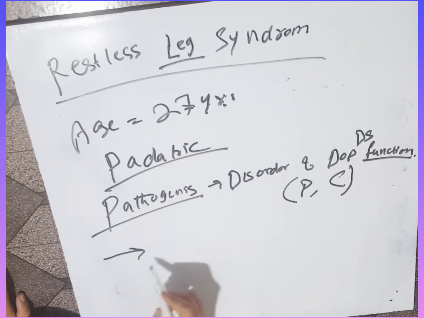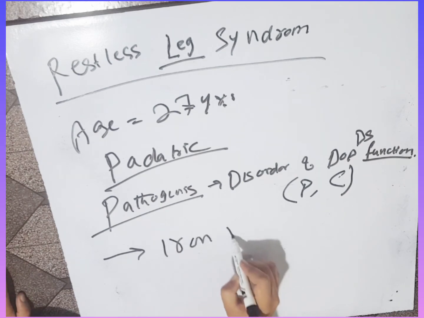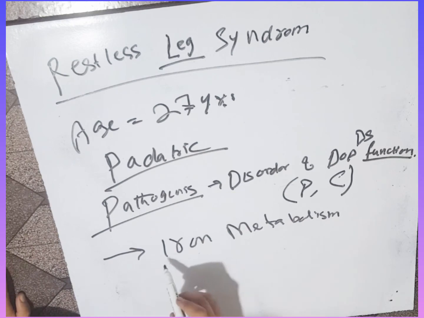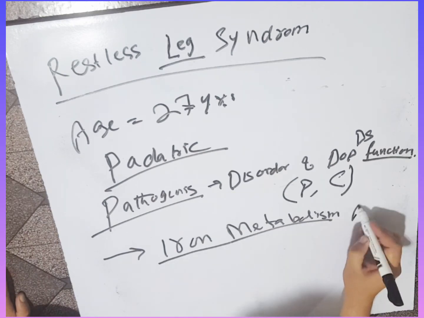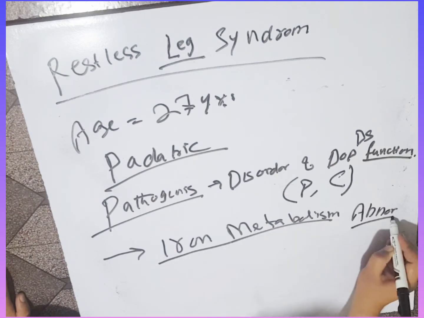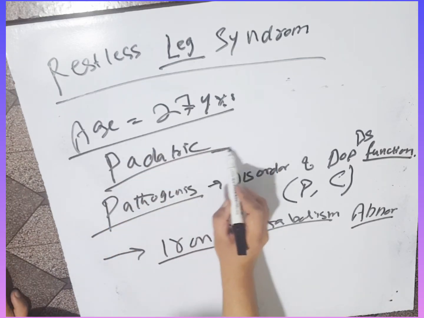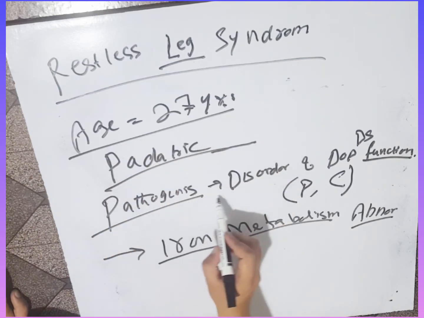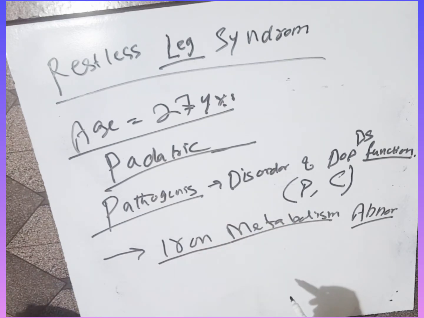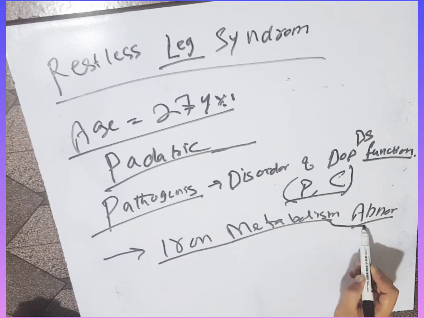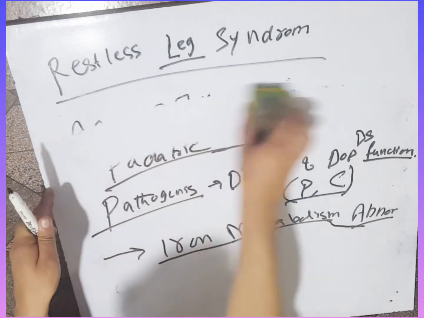Restless leg syndrome is also associated with iron metabolism. There is iron metabolism abnormality also. The average age is 27 years, and pediatric cases are also identified. In the pathogenesis, there is a disorder of dopamine, peripheral or central dopamine dysfunction. They may be associated with iron metabolism abnormalities, and now the treatment for restless leg syndrome.